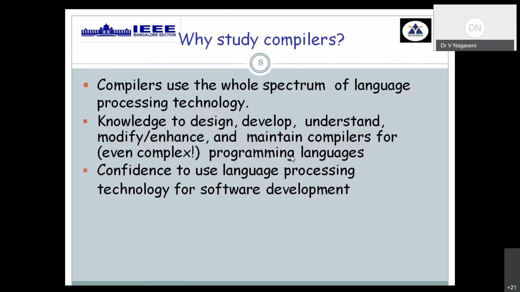Hence, computer science engineers must know how to design, how to develop, and how to modify or enhance the existing compiler, and how to maintain the existing compiler for any type of programming language construct. It also gives you confidence. Once you know the basic stages of a compiler, it gives you confidence that it is easy to develop a new compiler for any upcoming programming language.